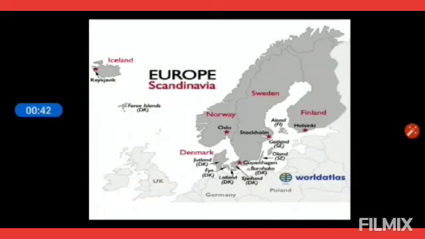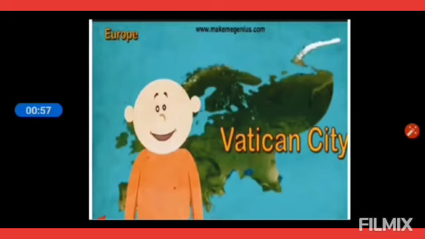The three major countries called Norway, Sweden and Finland together form the Scandinavian Peninsula in the north of Europe. The smallest country, Vatican City, is located in the continent Europe.